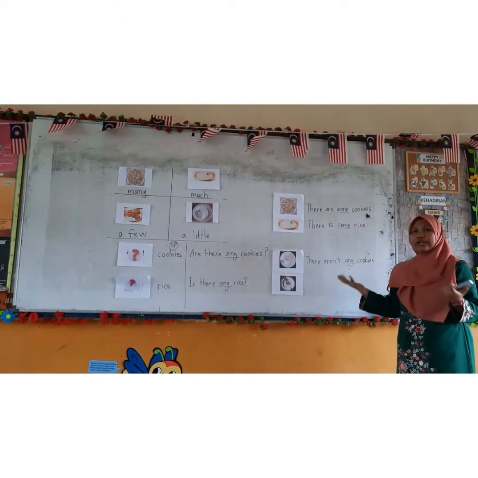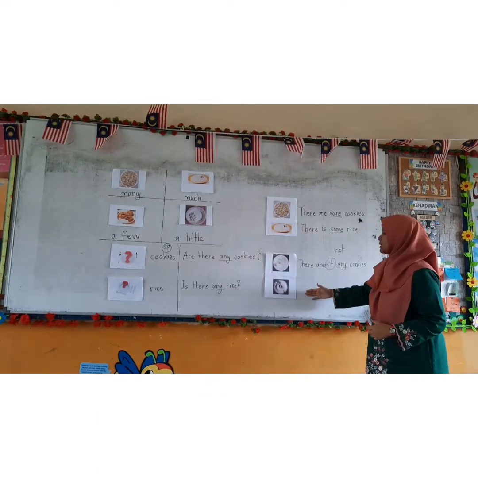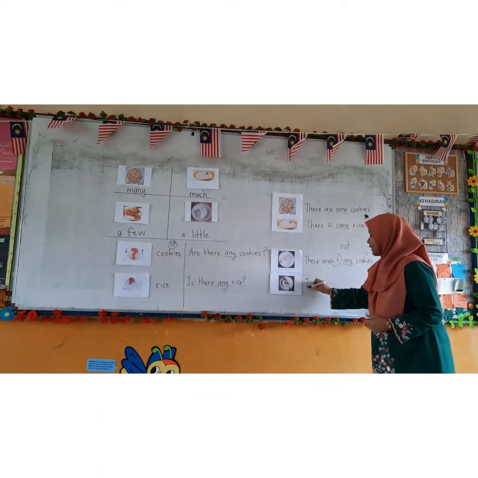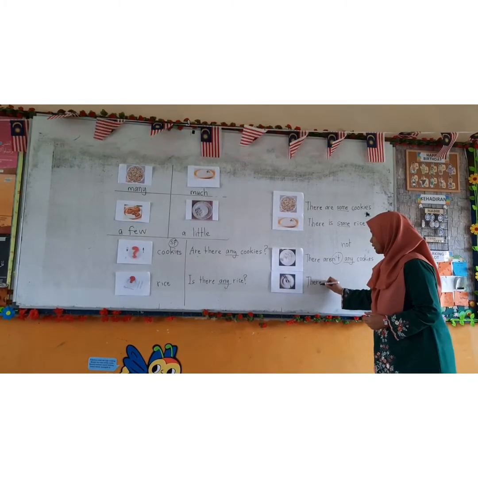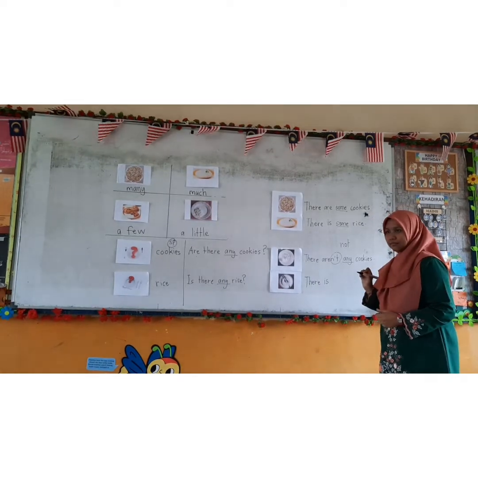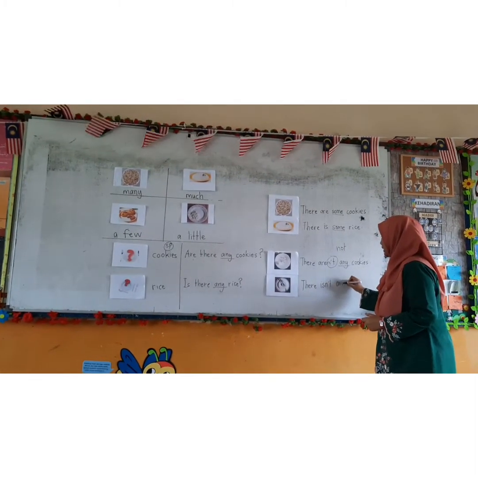Are there any cookies? No, there aren't any cookies. What about this one? Is there any rice? There isn't. Okay? There isn't any rice.